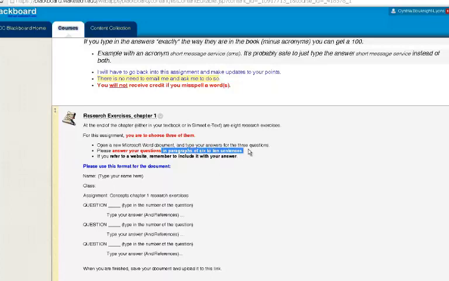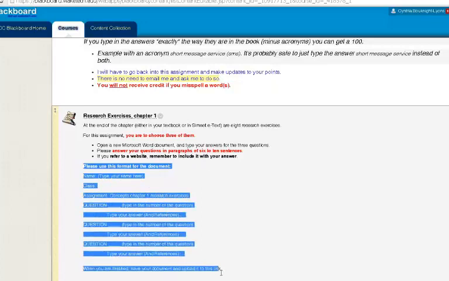By the time you start typing, you'll probably hit 6 to 10 sentences easily. If you refer to a website or a page in the book, make sure you include your references with the question. This is the format that I want you to use right here.